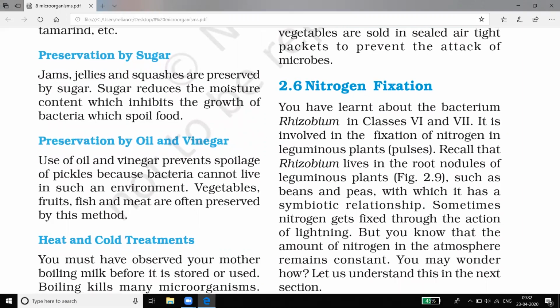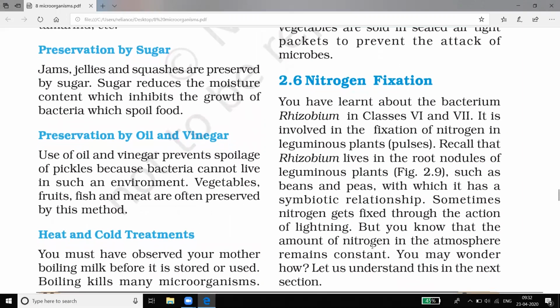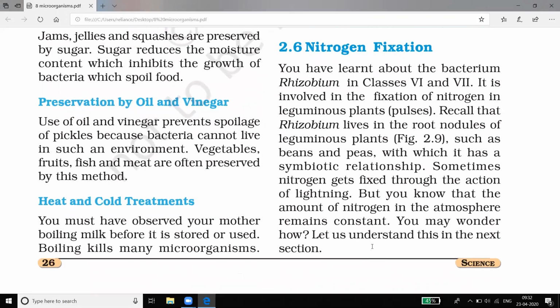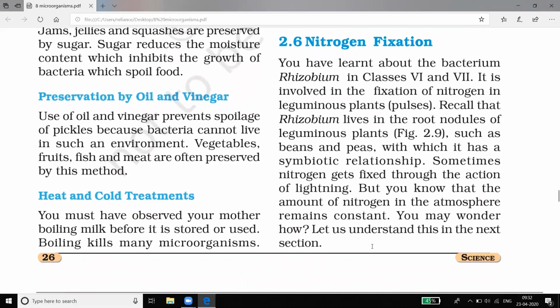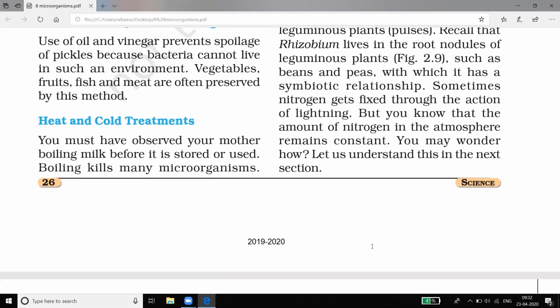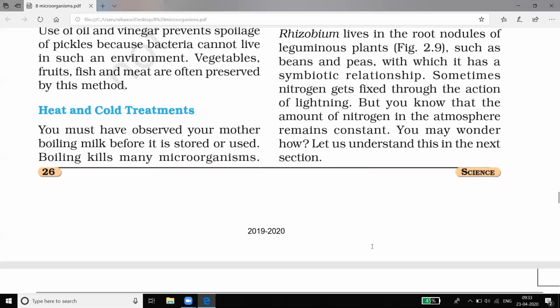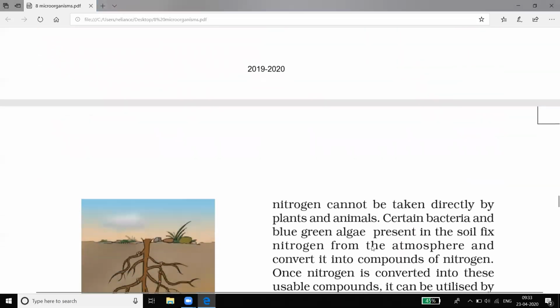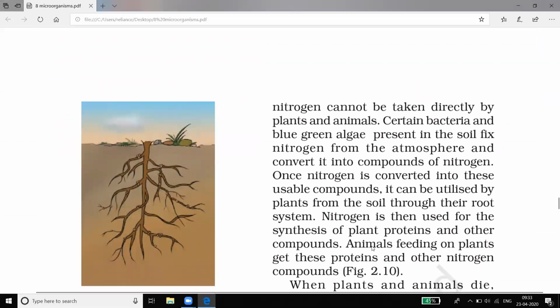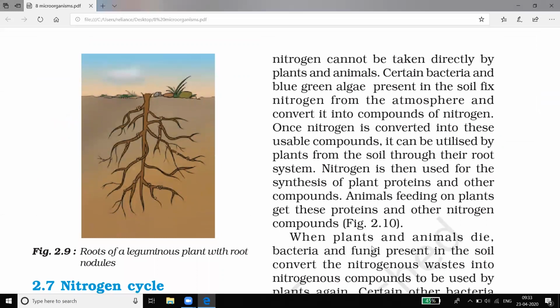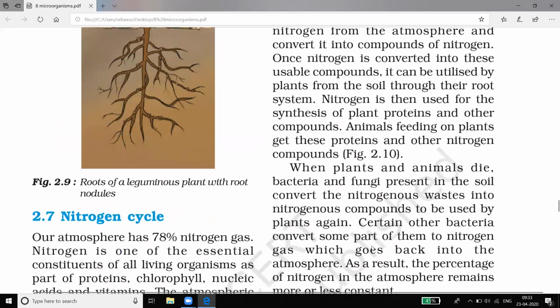The next part of microorganisms we are going to study is nitrogen fixation. You have seen how they help to use the nitrogen present in the air. Everyone knows nitrogen is present in air at 78%, but plants are not able to consume it directly. Through the action of lightning, nitrogen also gets fixed and plants are able to take it. But there are some bacteria like rhizobium, present in the soil, that convert this free nitrogen into nitrogenous compounds, and the fertility of the soil is increased.